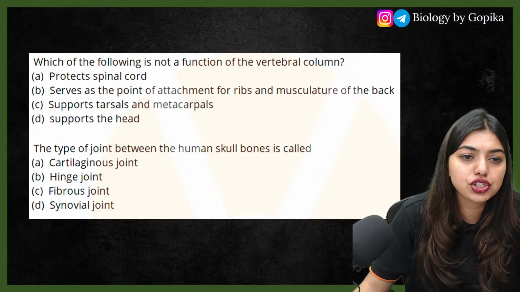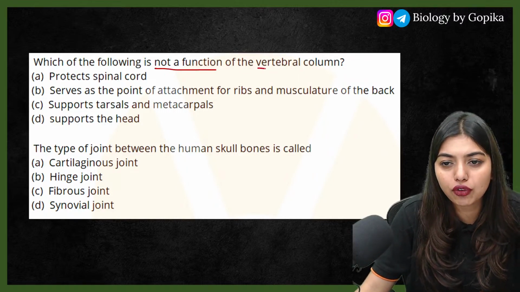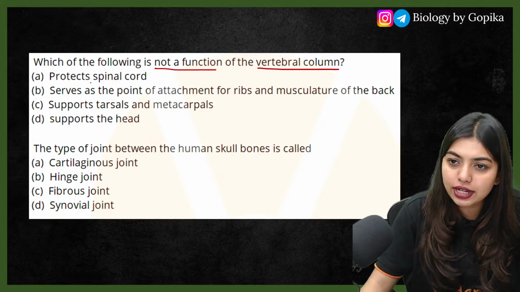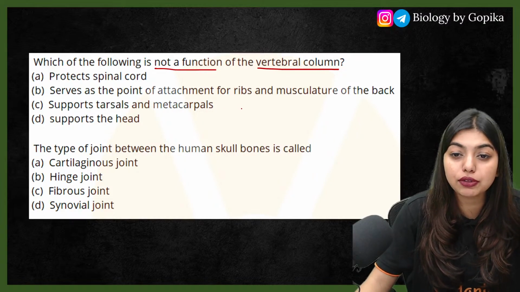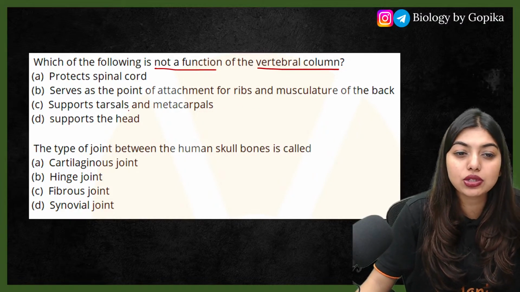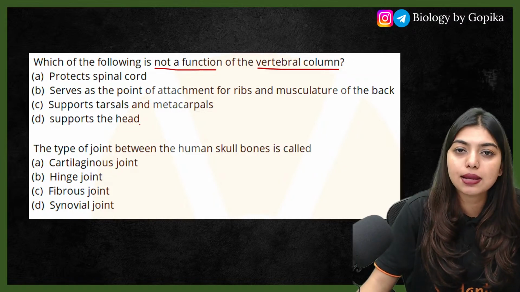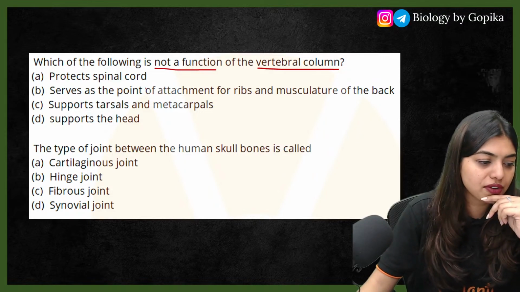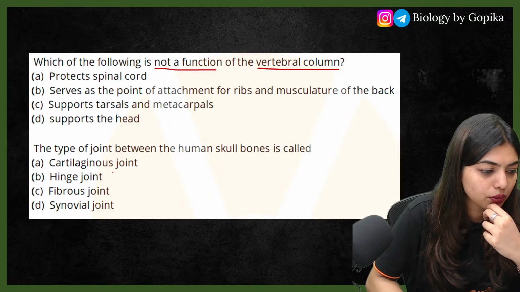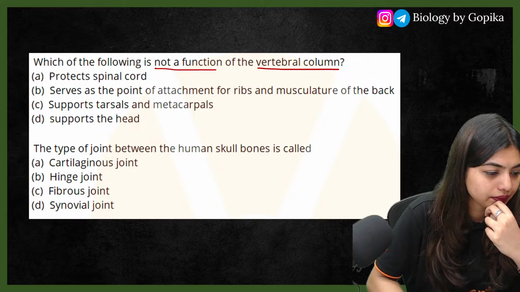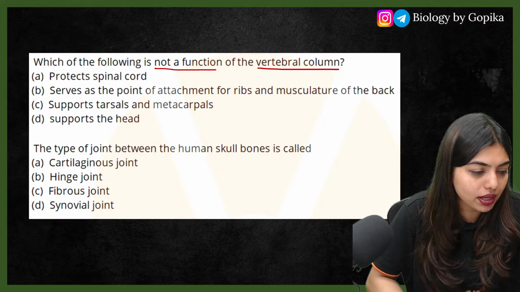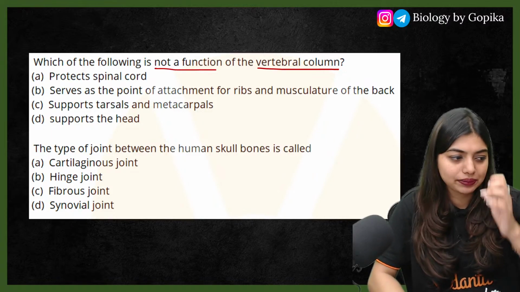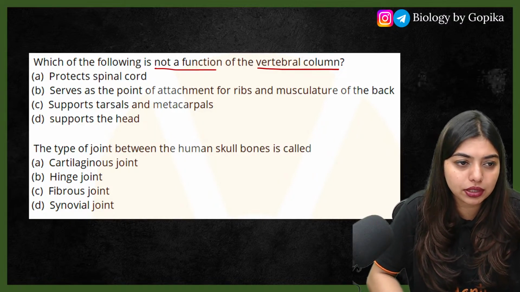Next question. Which of the following is not a function of the vertebral column? Protects spinal cord, serves as a point of attachment for ribs and musculature of the back, supports tarsals and metatarsals, supports the head. First answer this, then this. One question, 4 marks. Because we are doing NEET level. Which of the following is not a function of the vertebral column?